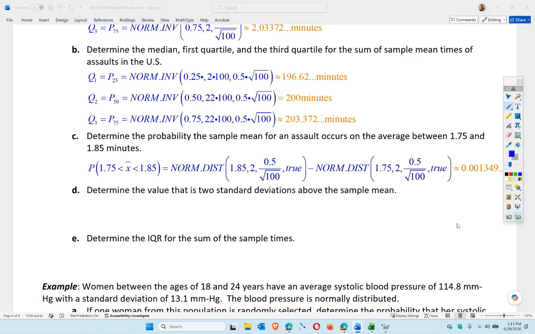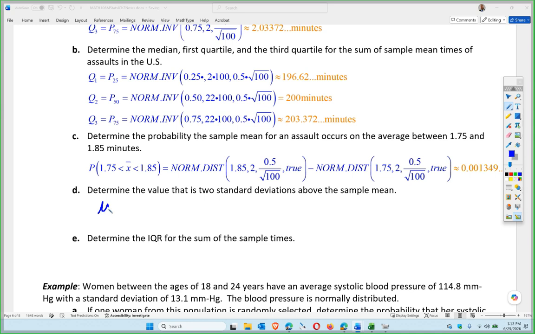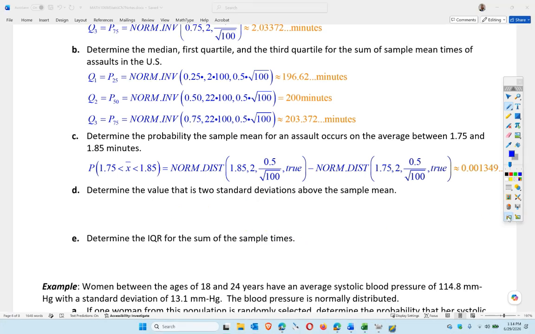So 2 standard deviations. So this is going to be the mean of the samples, x bar, plus 2 times the standard error, because it's 2 standard deviations above the sample mean. So essentially, that's 2 plus 2 times 0.5 divided by the square root of 100. Correct? There's 2 deviations. The mean is 2, the deviations is 2. 0.5 is the standard deviation, sample size of 100. Okay, that's going to work out nicely, essentially.